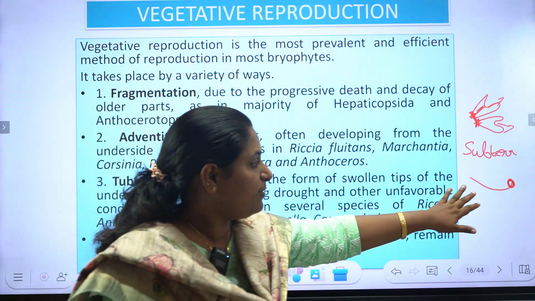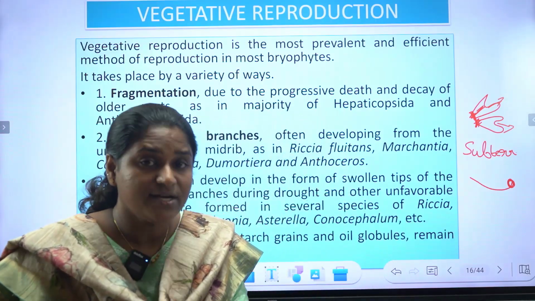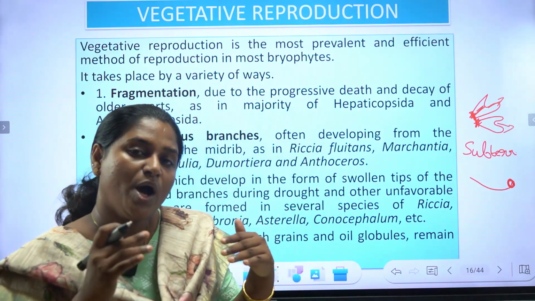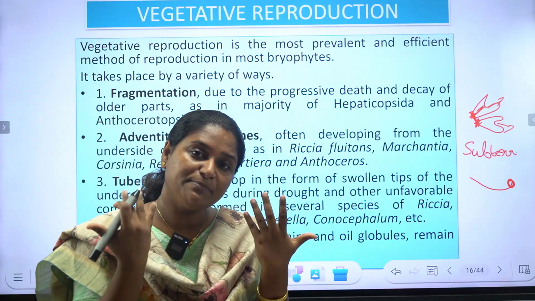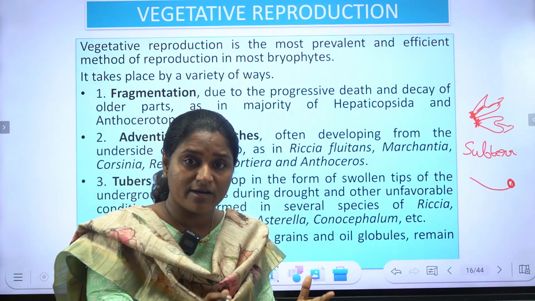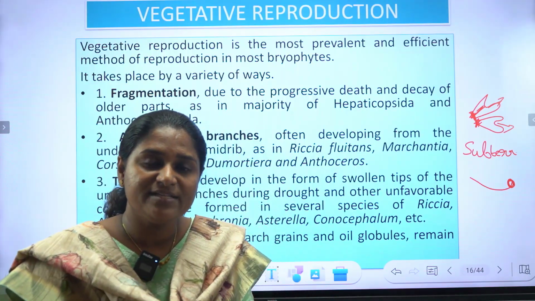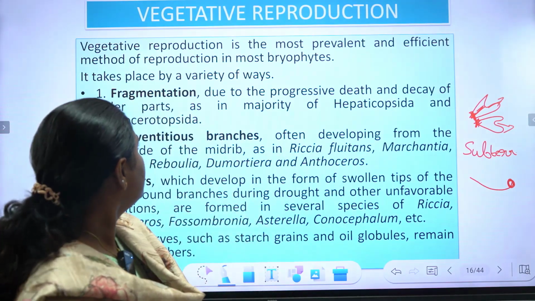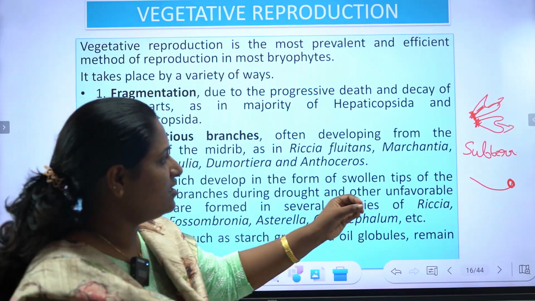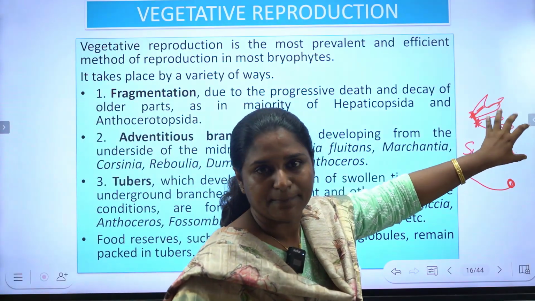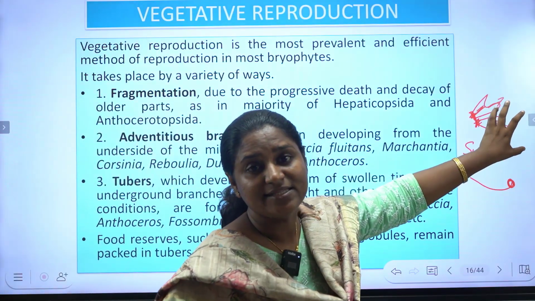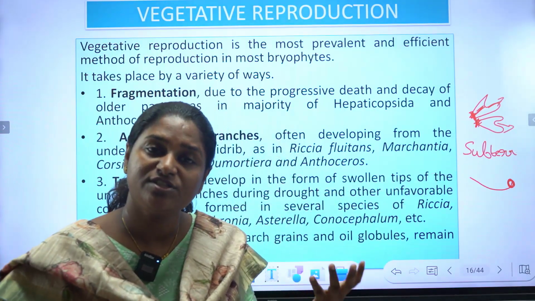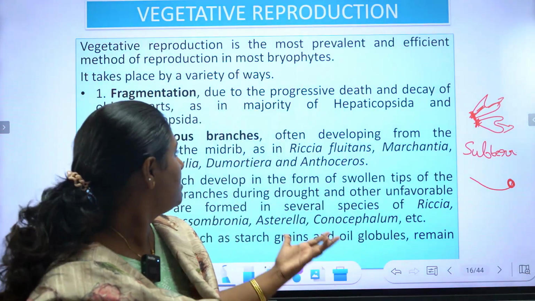Okay, these tube-like structures will be submerged underground. As the unfavorable condition passes, on return of favorable condition, this tuber will germinate into a new individual. Okay? അതായത് ഫ്രാഗ്മെൻറ്റേഷൻ എന്ന് പറഞ്ഞു കഴിഞ്ഞാൽ ഓരോ പീസായിട്ട് സെപ്പറേറ്റഡ് ആയിട്ട് പോവുക, ആൻഡ് ഈച്ച് പീസ് വിൽ ബി ഹാവിങ് ദ പൊട്ടൻഷ്യൽ ടു റീജനറേറ്റ് ഇൻ എ ന്യൂ ഇൻഡിവിജ്വൽ.